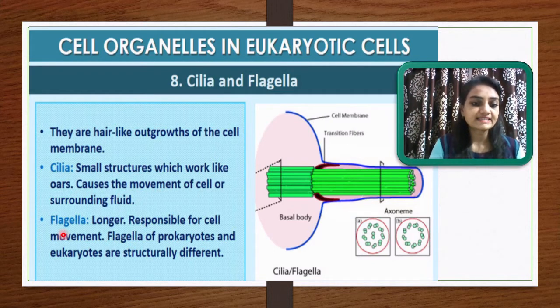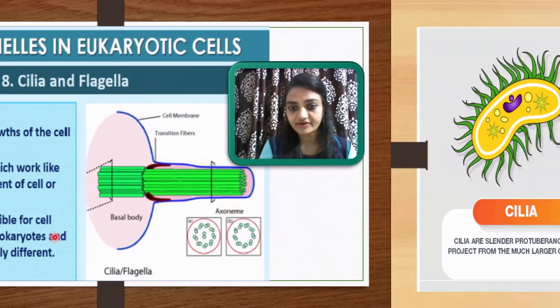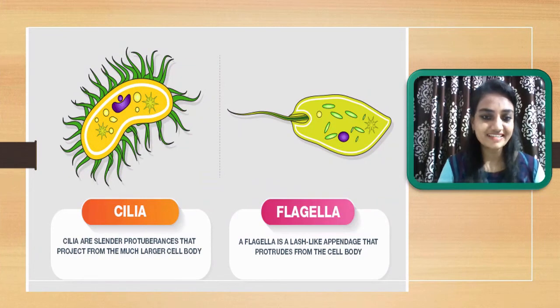Then second is the flagella, which is longer compared to cilia and is responsible for cell movement. Flagella of a prokaryote and a eukaryote are structurally different, meaning both types of flagella will be structurally different. By using this diagram, let me try to explain the basic difference between cilia and flagella.